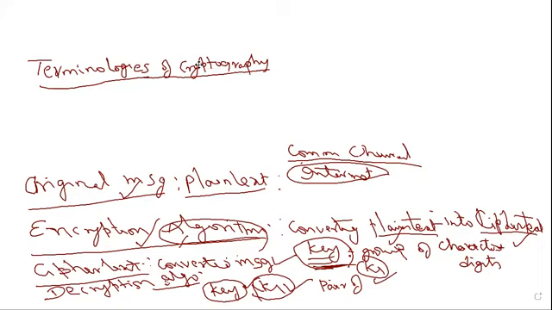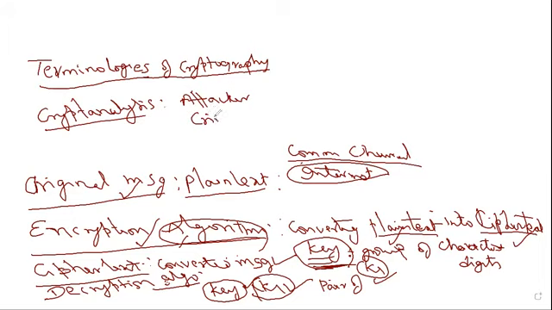Cryptanalysis means generally attackers are doing that analysis for restoring the information. The opponent is also called an attacker, or in cyber security terms, we call him a criminal.